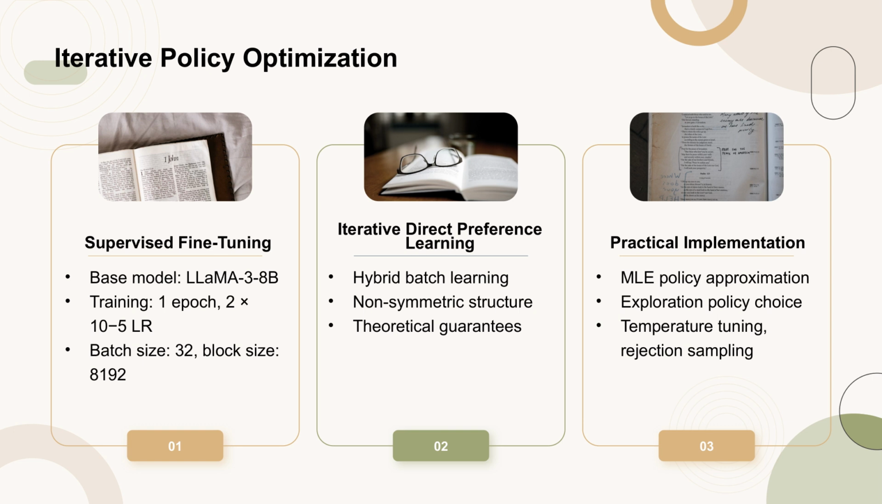8,192. Moving on to iterative direct preference learning, we introduce a hybrid batch learning framework that combines offline and online data, featuring a non-symmetric structure to balance exploitation and exploration. We provide theoretical guarantees for strategic exploration methods, ensuring efficient and stable training. Finally, in practical implementation, we approximate the MLE policy using DPO and discuss the selection of an exploration policy, including techniques like temperature tuning and rejection sampling to introduce diversity and facilitate exploration.